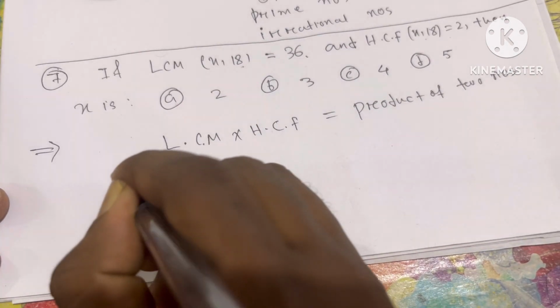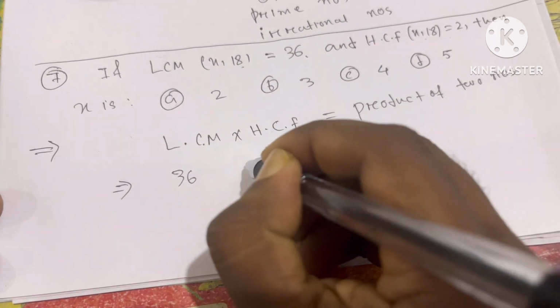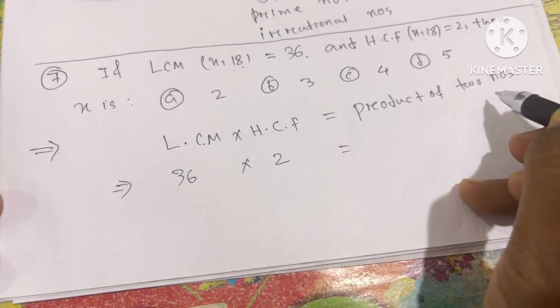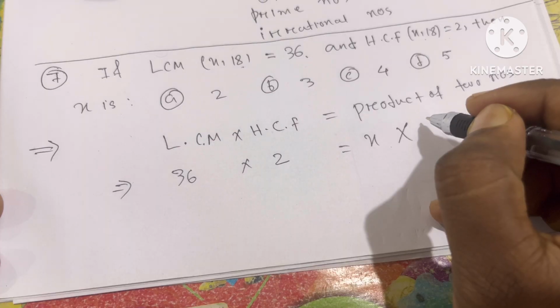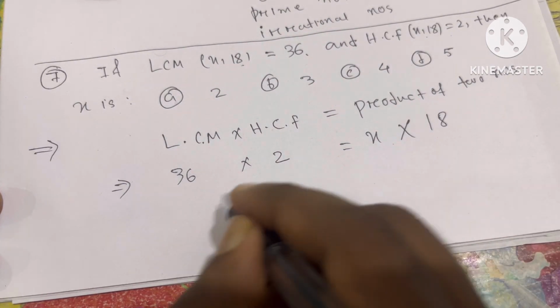So now the LCM of those two numbers is given. LCM of x comma 18 is 36, and HCF of x and 18 is 2. And the product of those two numbers: the first number is x, then into 18. Yes or no? So I need the value of x.